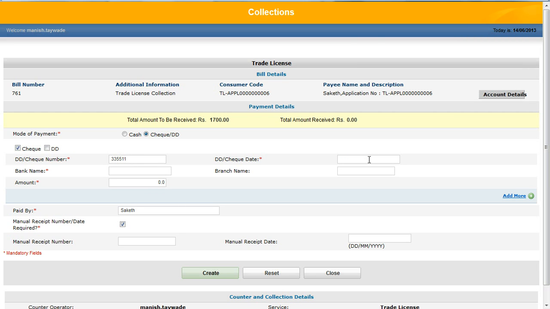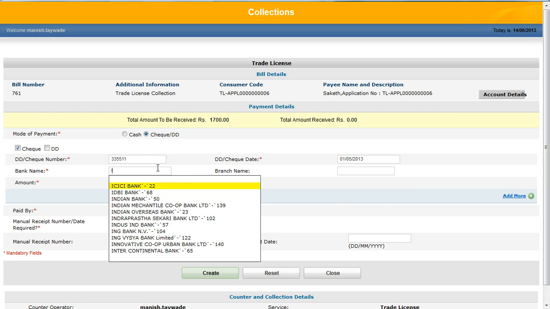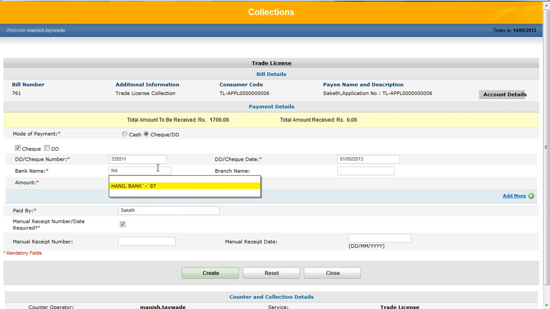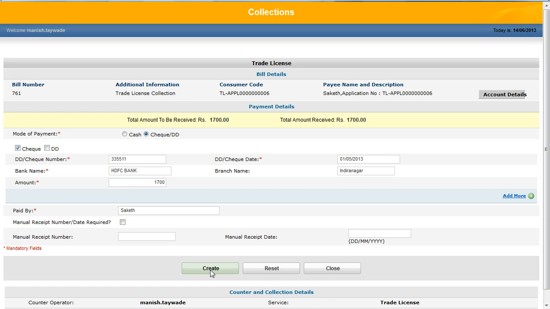Check date, bank name. This bank name is an auto drop down list. I have selected the bank name. Branch name I can enter. I am entering the amount and I am clicking on create.